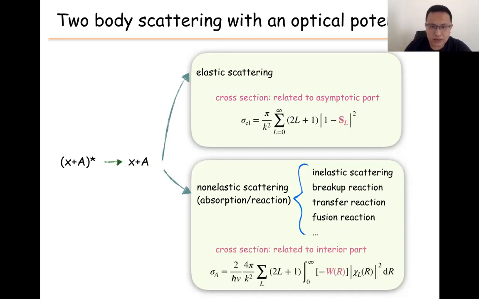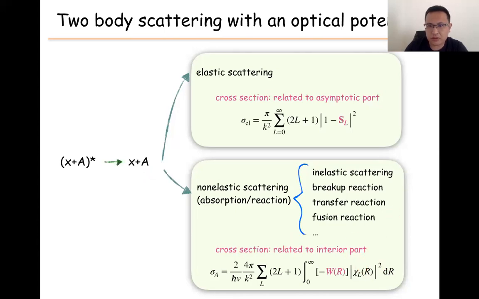The non-elastic part of the reaction cross-section is related to the interior part. So if we know the wave function between X and A, we can compute the reaction cross-section by the expectation value of the imaginary part of the XA interaction, with the wave function computed by this optical potential. By this integral, we can get the reaction cross-section.